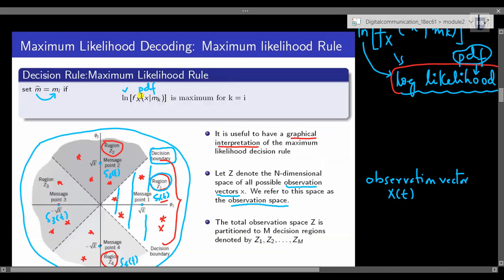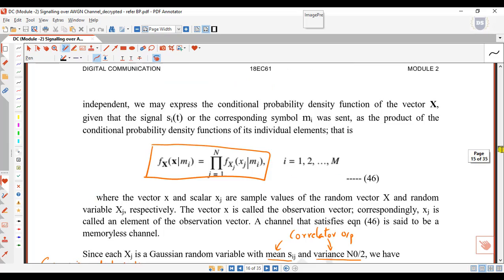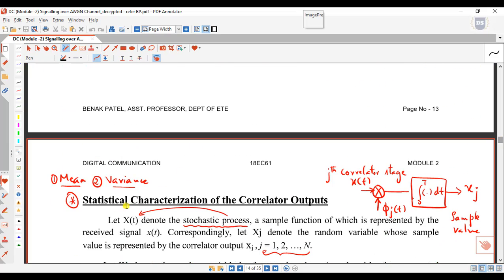This term, which represents the log likelihood, and this conditional PDF look familiar to us because we have already discussed this part in our previous topic under the heading statistical characterization of correlator outputs.